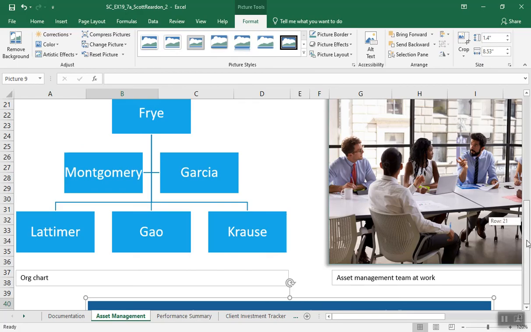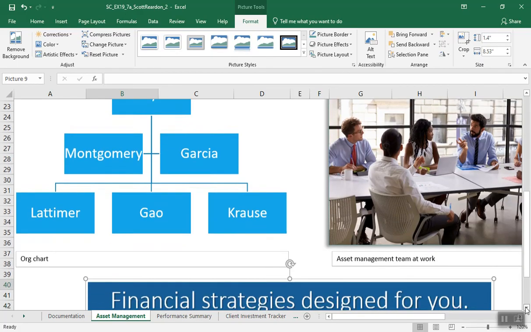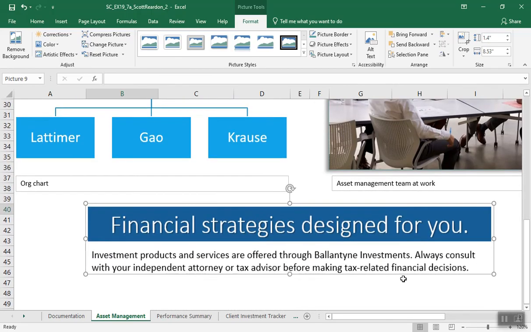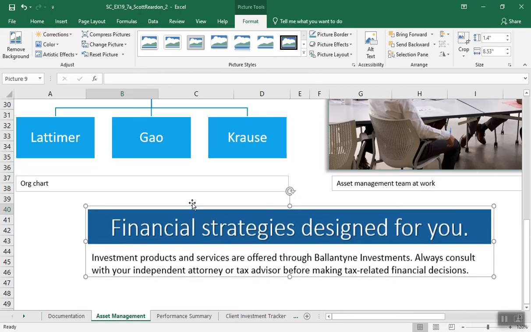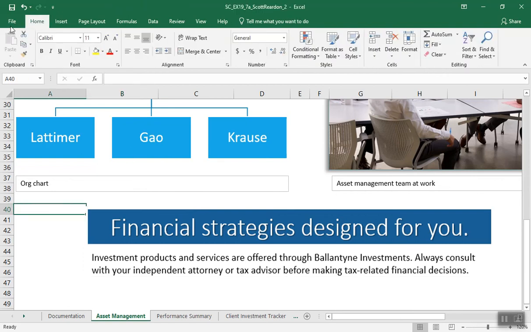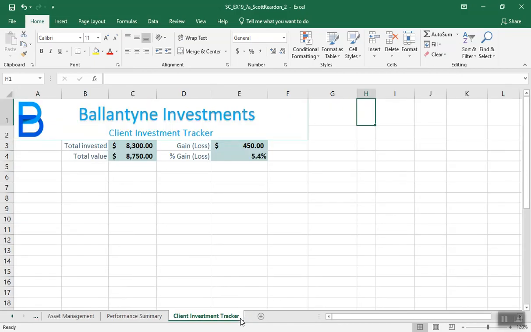Position the upper left corner of the screenshot image to B40, which I think I'm in. Am I not in? Just make sure I am actually in B40 in the upper left. Okay. Which I am. All right. Let's just save that for good purposes here. On to number 14, go to the Client Investment Tracker worksheet, which Elena asks you to finish.